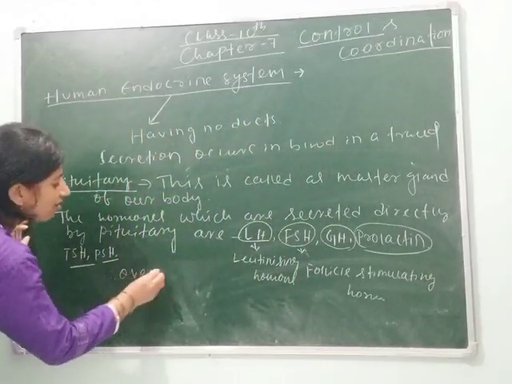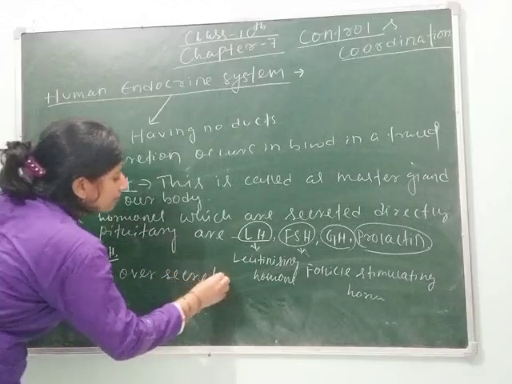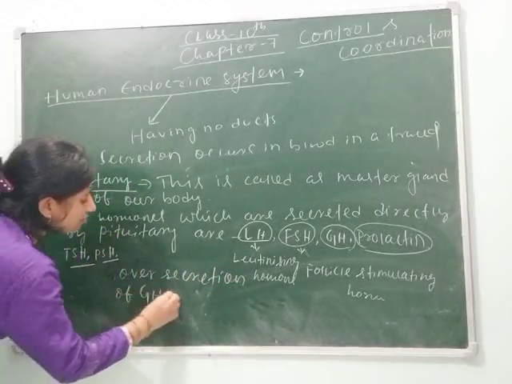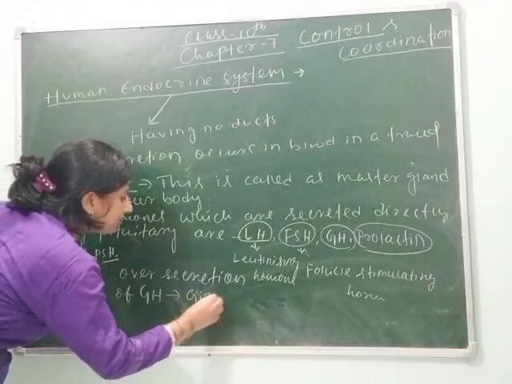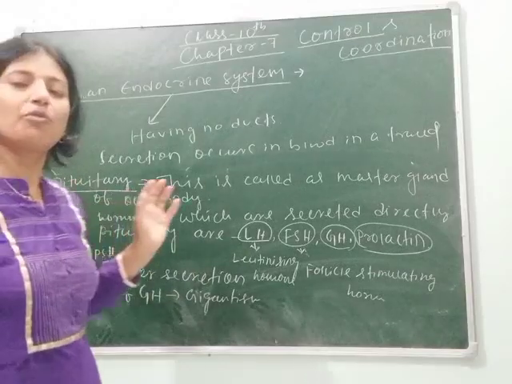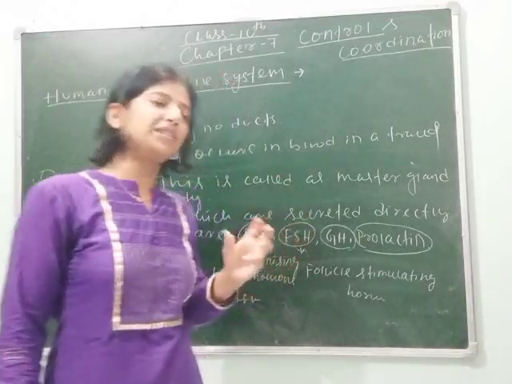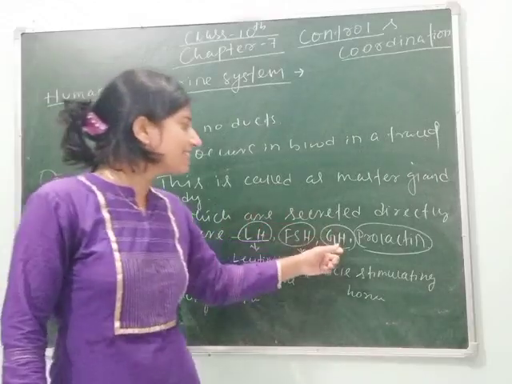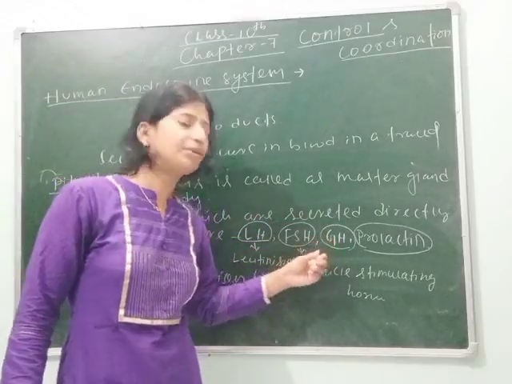Over secretion of GH causes gigantism. Whereas less secretion of growth hormone causes dwarfism, means some persons have small height due to less secretion of this growth hormone by the pituitary.